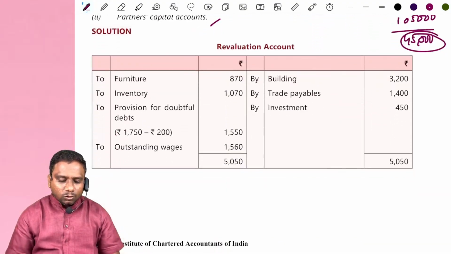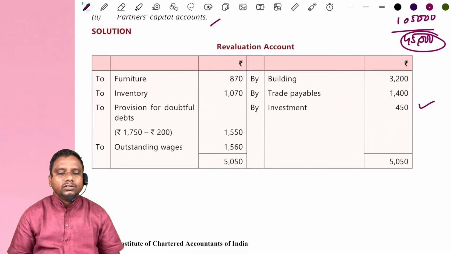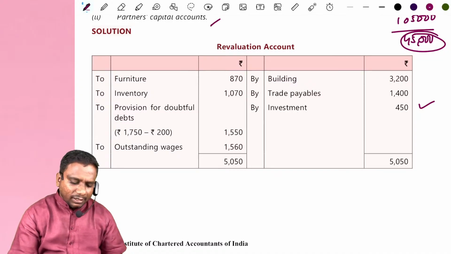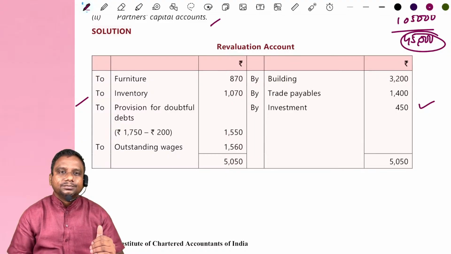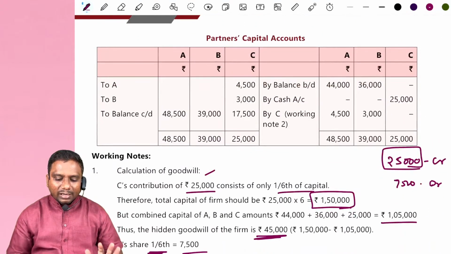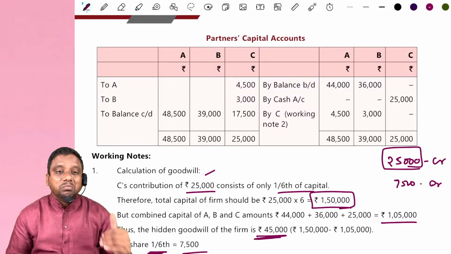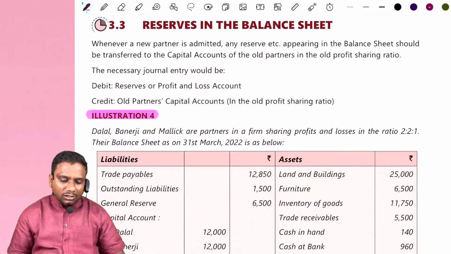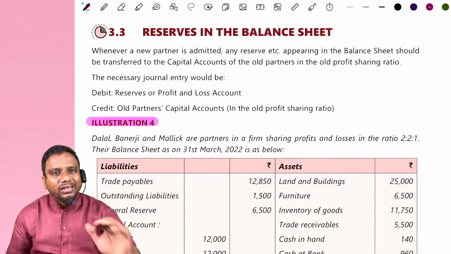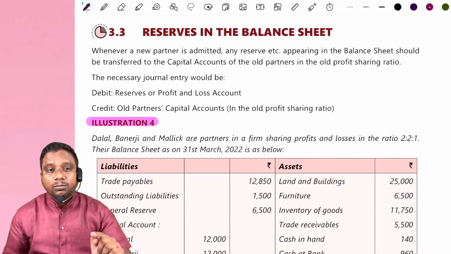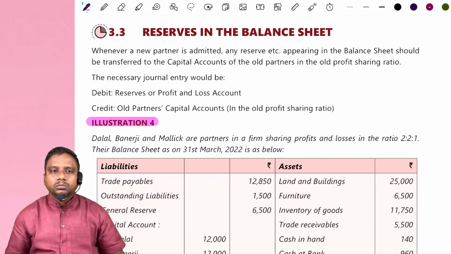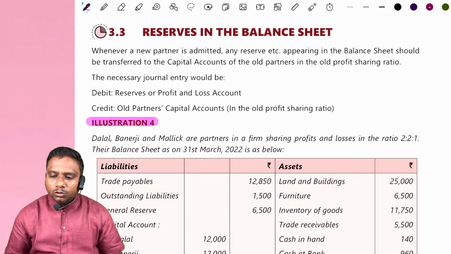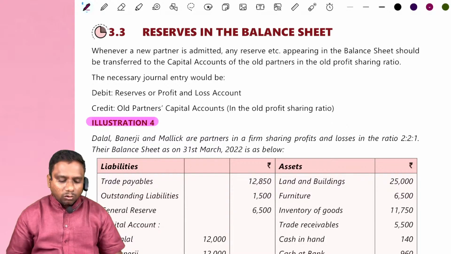Understood? So in the revaluation account, if any asset increases, write it on the credit side. If any liability decreases, write it on the credit side. On the debit side, if any asset decreases or any liability increases, write it on the debit side. The difference, profit, is transferred to the partners' capital accounts. Clear everybody? Next, partners' capital account. Here they have not asked for any balance sheet. Next, look at reserves in the balance sheet. I said already, if you find any reserves and undistributed profits in the balance sheet, immediately, without any second thought, distribute to partners. Is it clear?